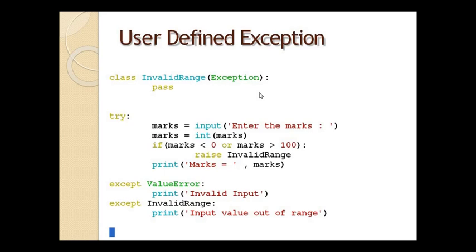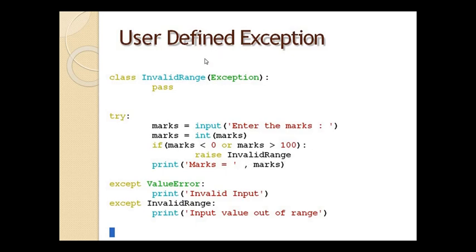So next, last but not least, is the user defined exception. That means if you want to make your own exception, you can do this in Python. So how do we do that? Simply I'll make an exception named invalid range, and when I check the condition, in this case I am raising invalid range.